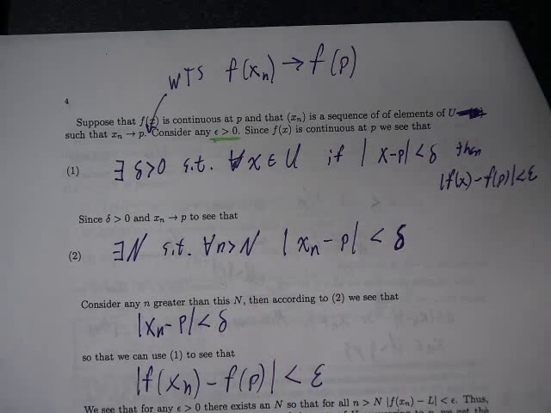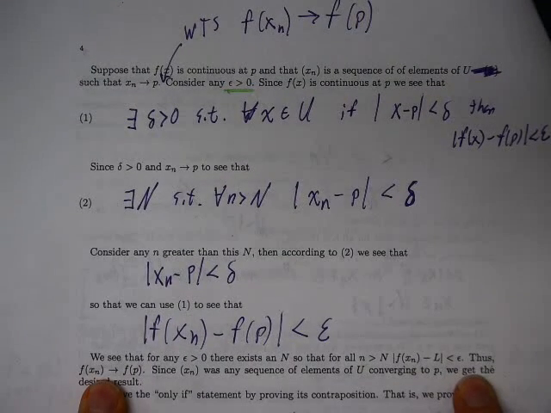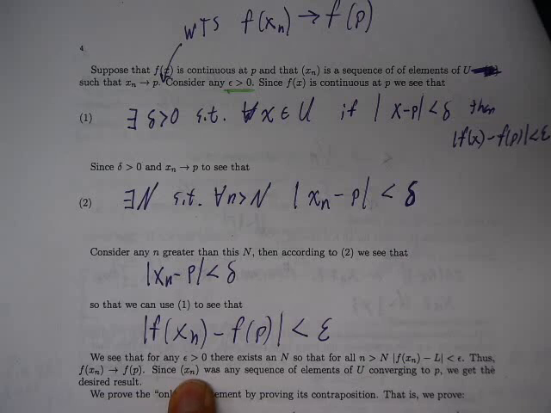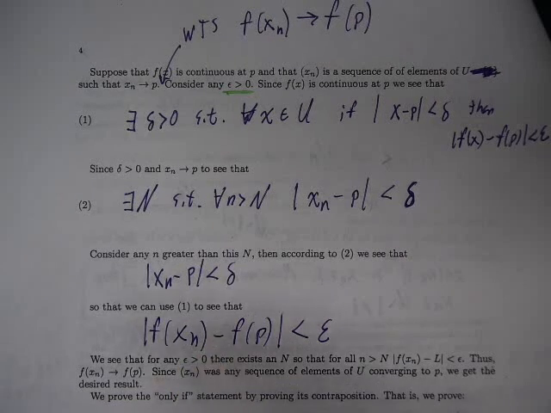So let's just see what happened here. Did I start by considering any epsilon bigger than 0? Did I do some jiggery pokery and come up with a choice of big N? Do I then consider an arbitrary little n bigger than big N? And then I showed that the absolute value of f(x_n) minus f(p) is less than epsilon. Okay, that's exactly the statement of the limit of a sequence. Thus, f(x_n) does indeed converge to f(p). Since x_n was absolutely any sequence of elements of U converging to p, we get the result that we needed.